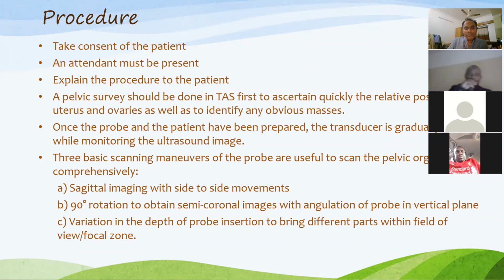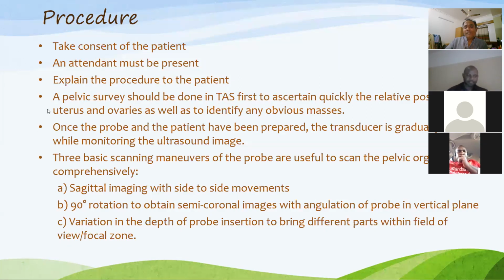A pelvic survey should be done transabdominally first to ascertain quickly the relative position of the uterus and ovaries, as well as to identify any obvious masses that I told you earlier. So before going for TVS scanning, you should do a survey by transabdominal sonography to see the location of the uterus, to identify any large mass around the uterus or in the uterus, or a distantly located mass in the lower abdomen.